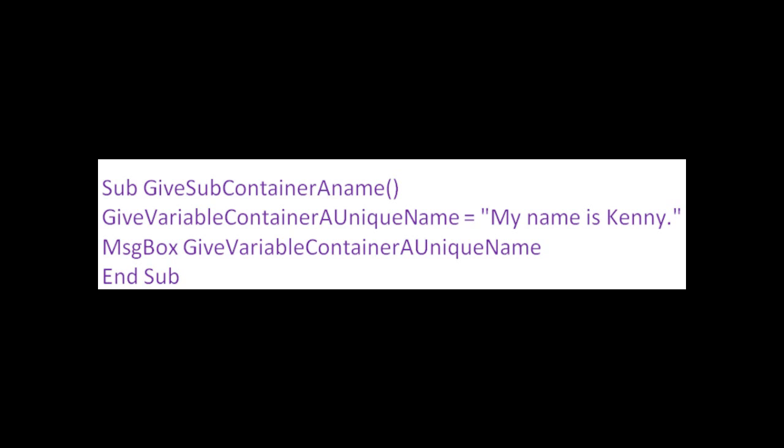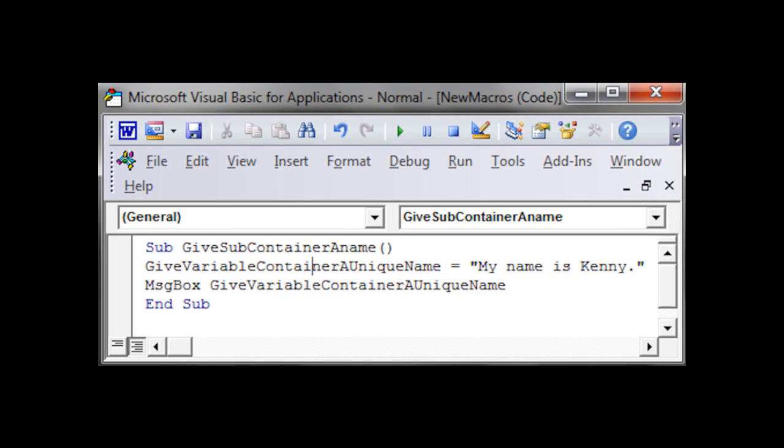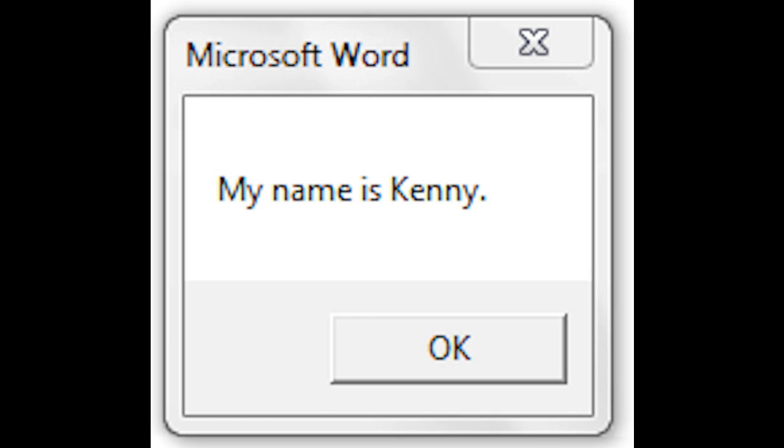Each shows how it would look both in a Word document, and it would also look that way in the VBA module window. This is what it looks like in the VBA module window for Microsoft Word. This is the result for that code. It would produce an alert or a message box that says, "My name is Kenny."